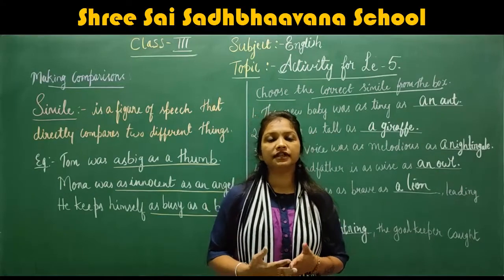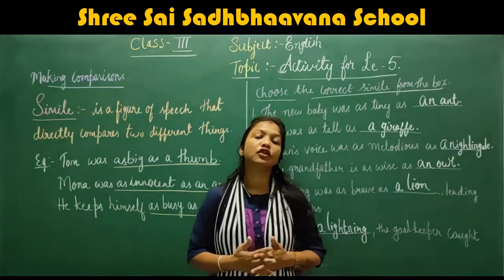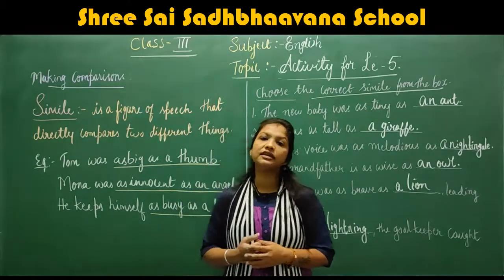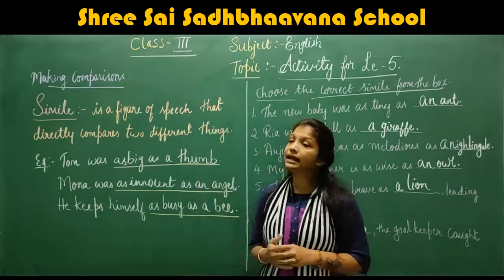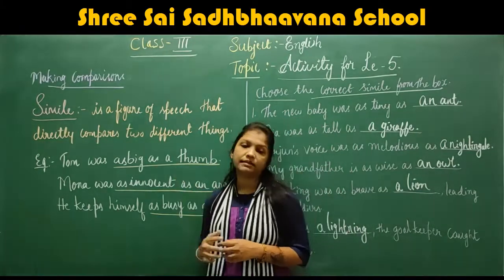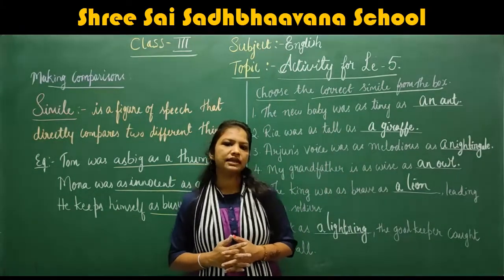Children, today we will learn the textbook activity for lesson 5. So that is Tom Thumb. At first, what they have given is about making comparisons. Under making comparisons, they have given about simile. So what do you mean by simile?